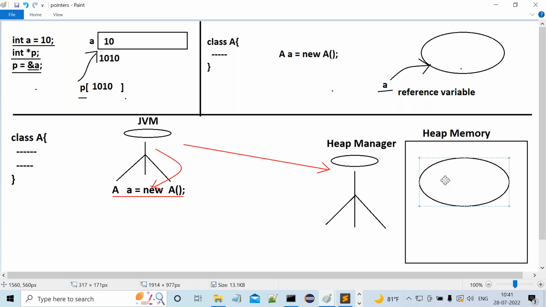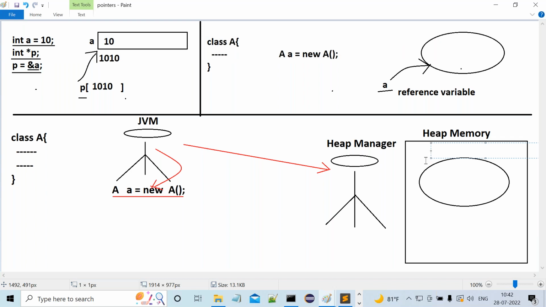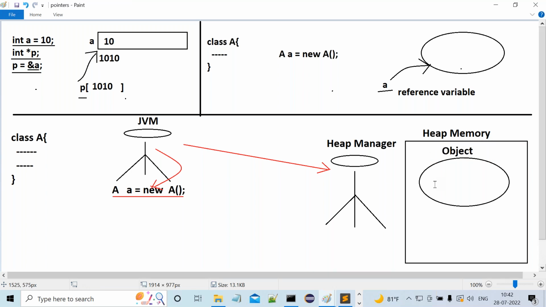Now whatever block of memory is created by the Heap Manager, that block of memory is called as what? An object. Got it or not? Block of memory is called an object. Okay. Object is created.